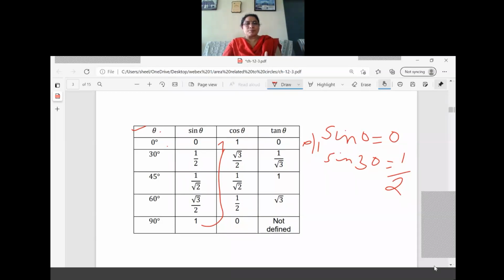What is the first step? We should write the angle values. Then you must learn the sine values thoroughly. What is the next one? We should go for cos values in the reverse order. Once you have learned sine and cos, just divide sine by cos and you will get the tan value. Tan will not come in this case, but once you start to learn, it is better to learn everything. Understood? So the values are 0, 1 by 2, 1 by root 2, root 3 by 2, 1. If you can remember the sine values correctly in the order 0 to 90, then you can write this question very easily. So let me see the first example.